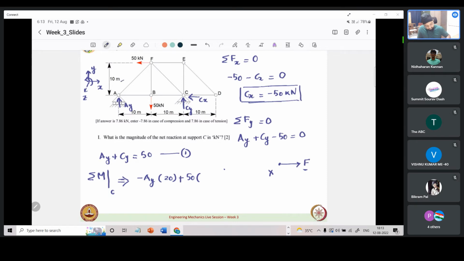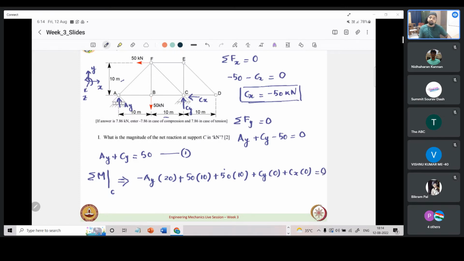That is 10, given over here, plus the moment due to the force applied at B, again 50 into 10. And just for the sake of completeness, I will write plus Cy times 0 plus Cx times 0 equals 0.